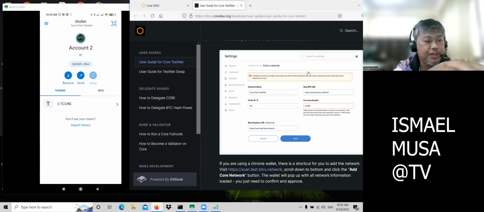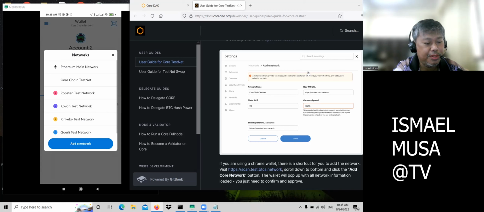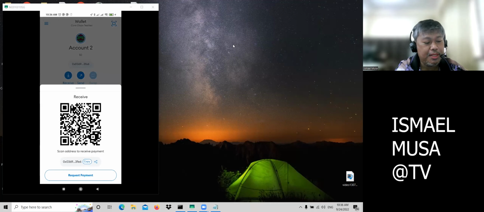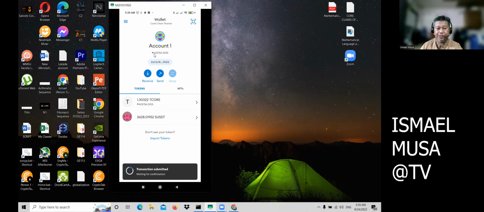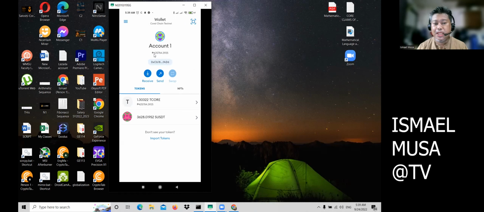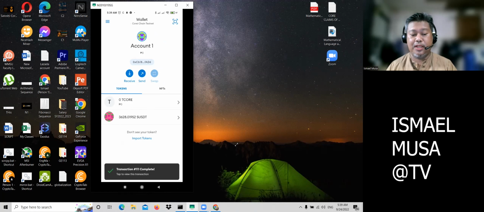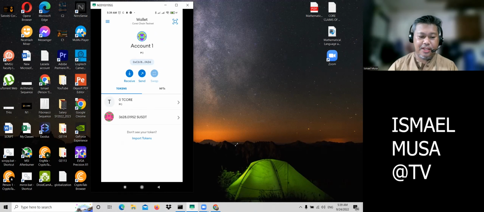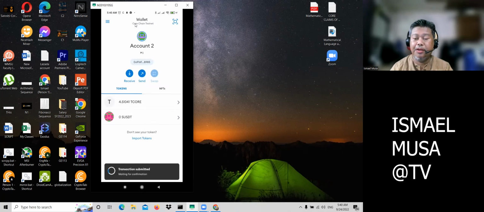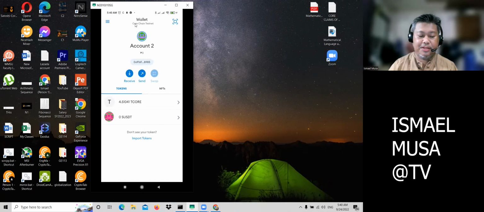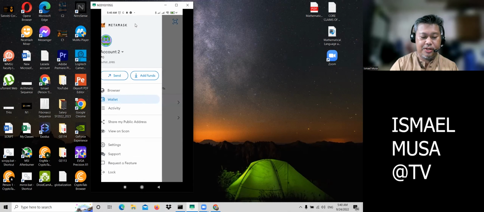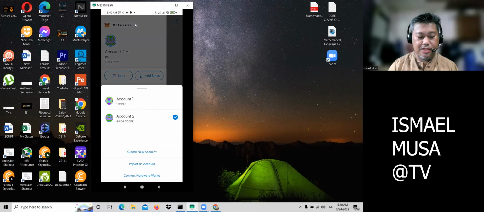Right now, since you are now in the Core chain, this is the address that you're going to copy and attach to your account. We have to do some transactions from time to time in this wallet address so that you will be oriented on how to use the MetaMask in relation to our app. But don't worry, you only need this when you want to receive your hash, because that is a requirement